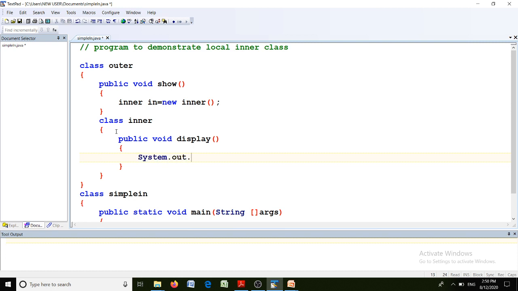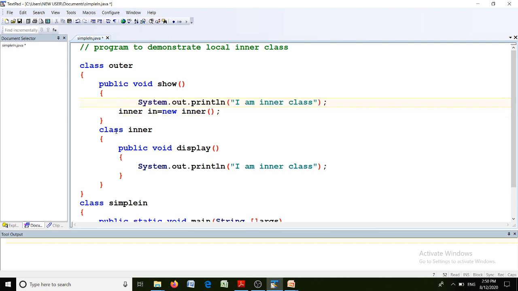System.out.println, I am just trying to demonstrate, so write down the message, I am inner class. And now this outer class method displays one message, I am outer class.